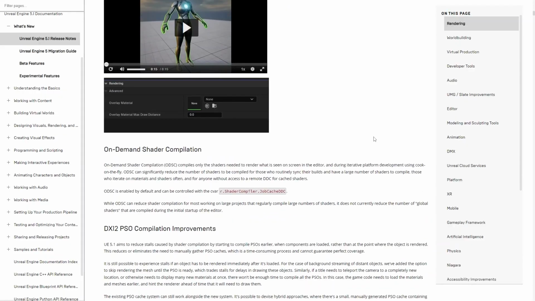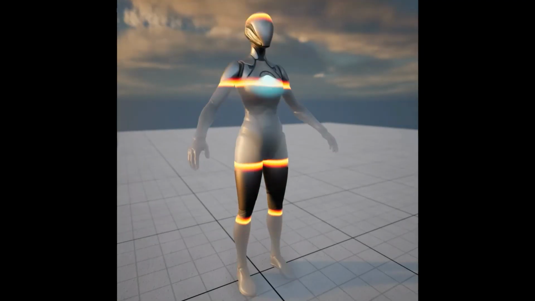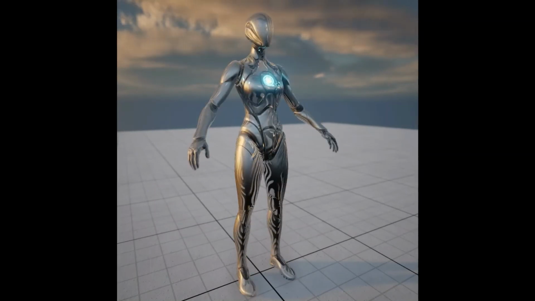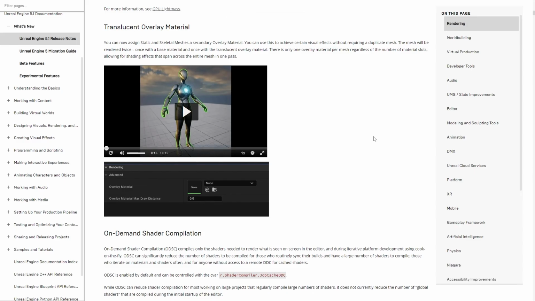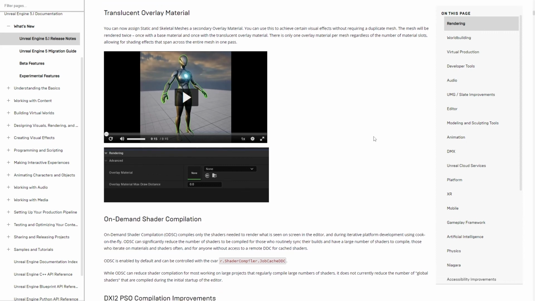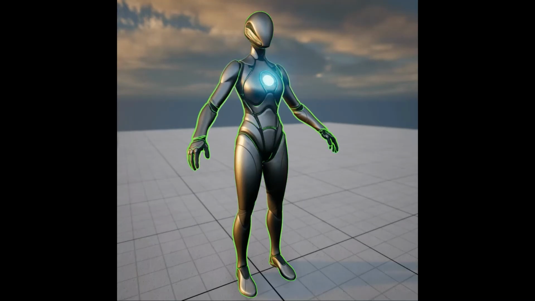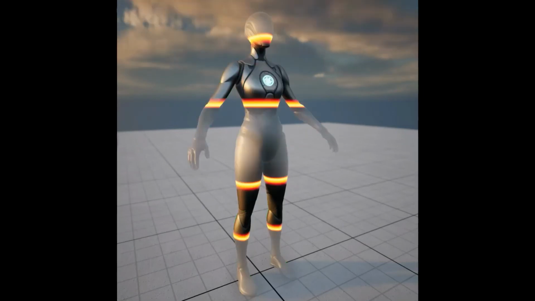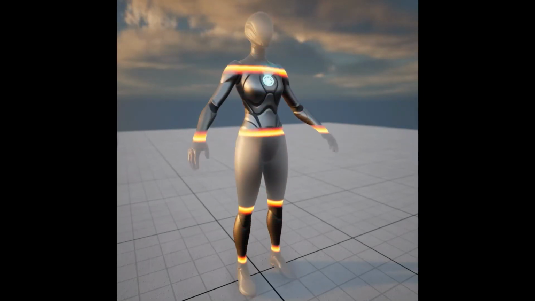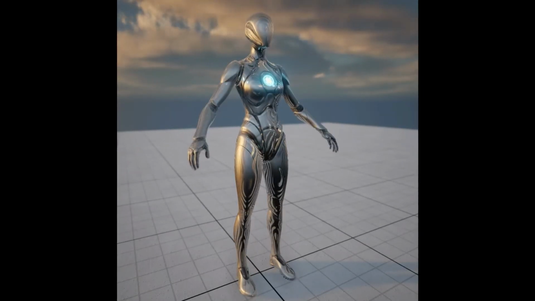From materials, a very interesting translucent overlay material which basically allows you to have a secondary, additional overlay material slot, allowing very interesting visual effects without having a second mesh that is animated differently, so you can see outlines and this kind of strange chrome-like looking effect. Very cool. That'll be fun to have in UEFN.